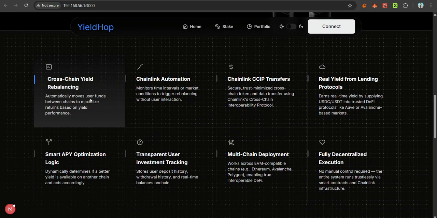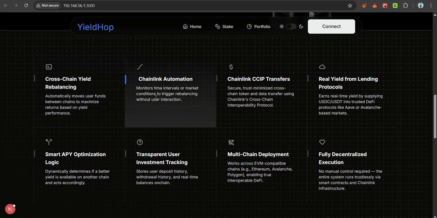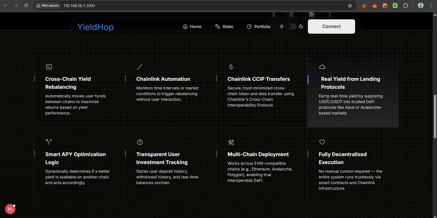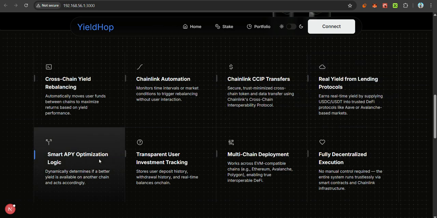Cross-chain yield rebalancing, Chainlink Automation, Chainlink CCIP transferring the token and the data of the users, real yield for the lending and protocol. So this will be our future goal to implement. The next feature is smart APY optimization logic, where the APY is high, the funds are moved to get the best returns.